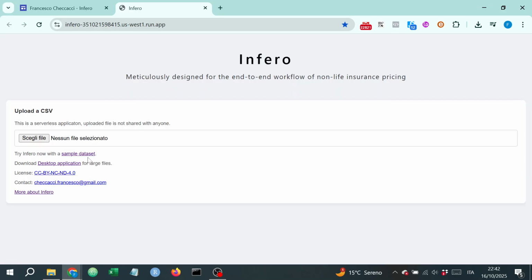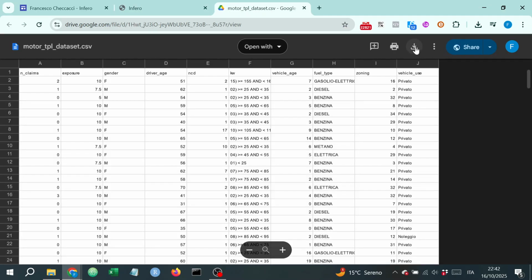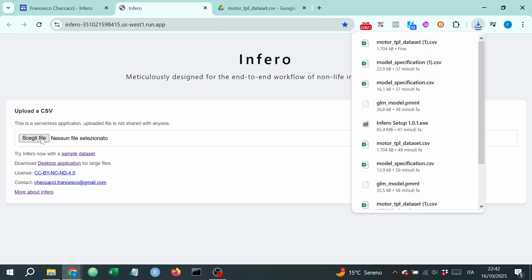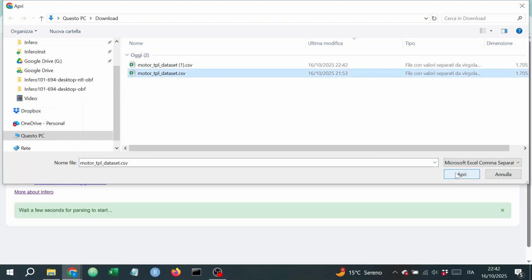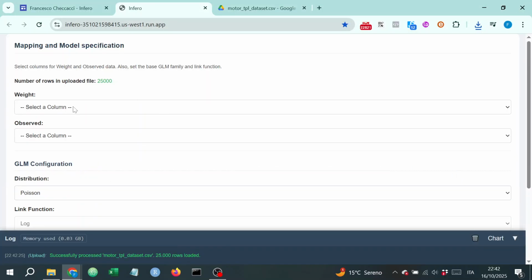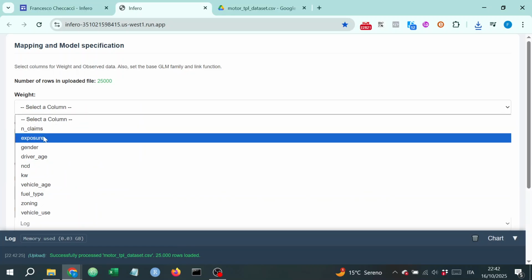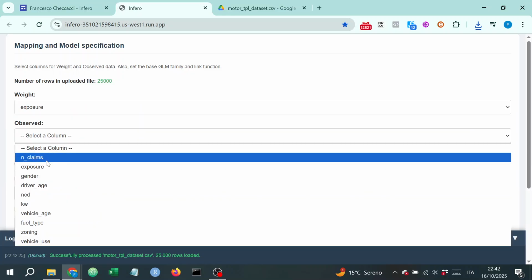Launch Infero in your browser, then download the sample dataset. Upload the sample dataset and map the weight and observed columns. This is a simple frequency model, so we select the Poisson distribution.